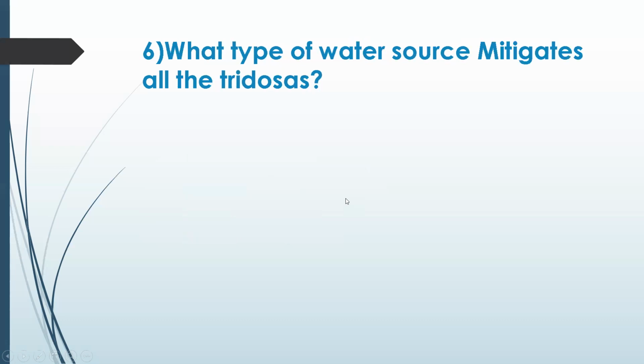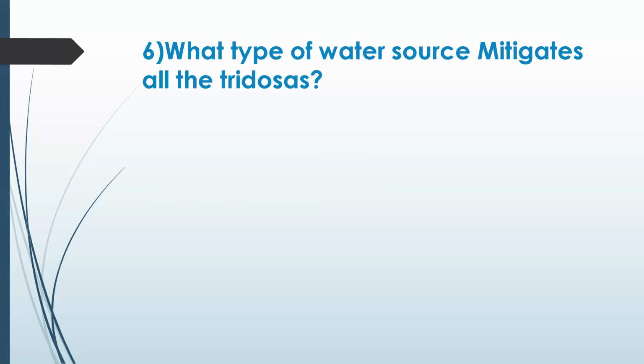Okay, let's go to the next question. What type of water source mitigates all three doshas? There is a specific type of water source that they mention is good for health. Akashodaka, rainwater, mitigates all three doshas.